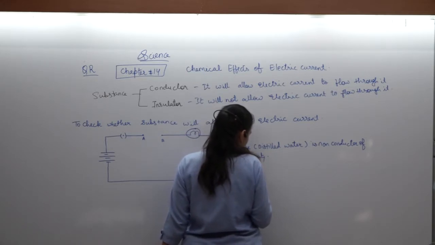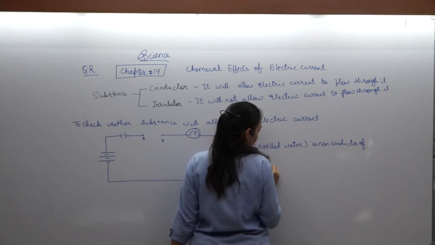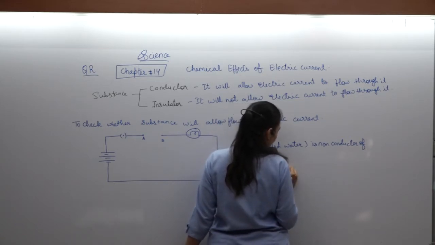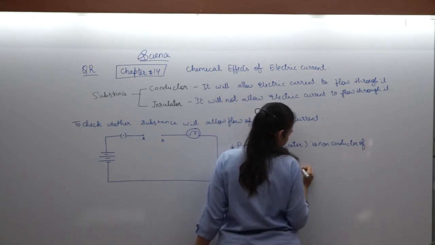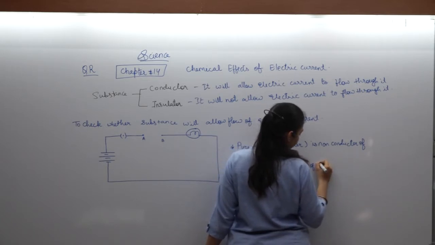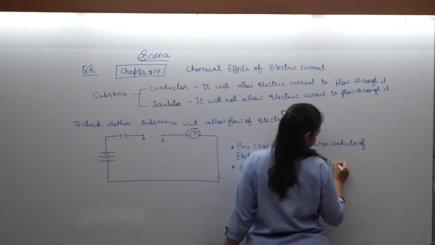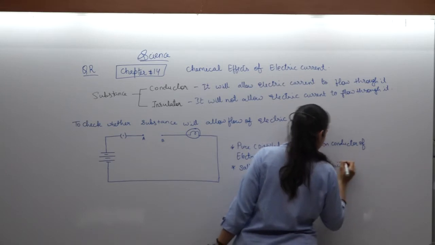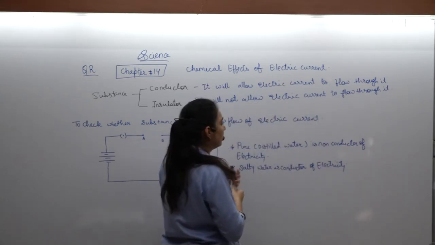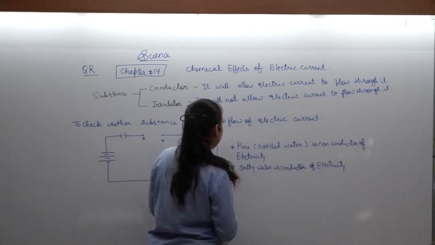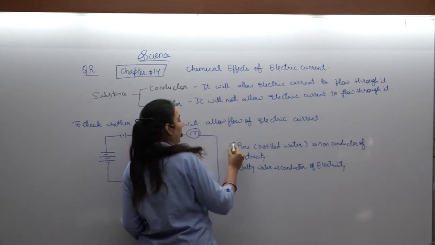Salty water is a conductor of electricity. So this is an important thing.